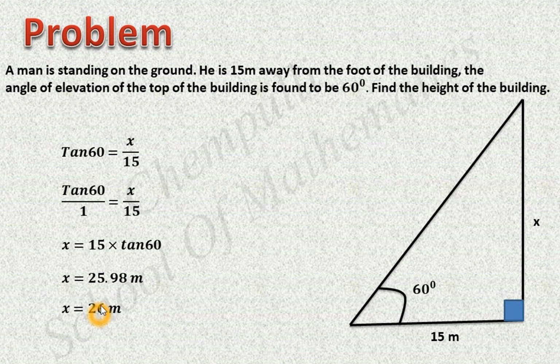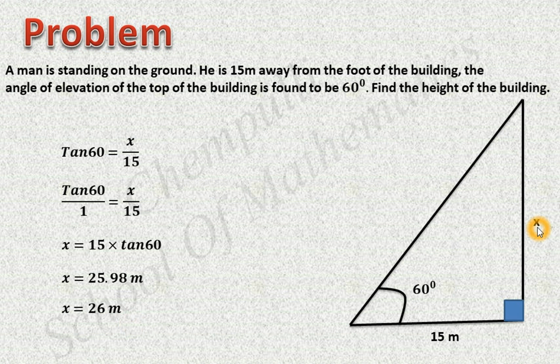Why is x equal to 26? For 3 significant figures, 1 is the first one, 2, then 3. This is the third significant figure. Then we have to check the next number, which is 8. It is more than 5, so add 1 to this number. That is 9 plus 1. It becomes 10, so 0 and carry 1. Add that 1 to the previous digit, then it becomes 26.0, which is 26. Now we have the height of this building.